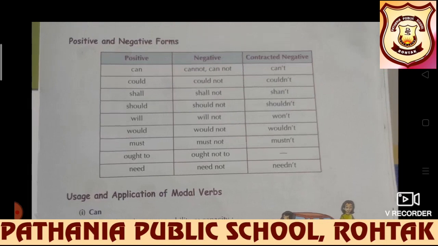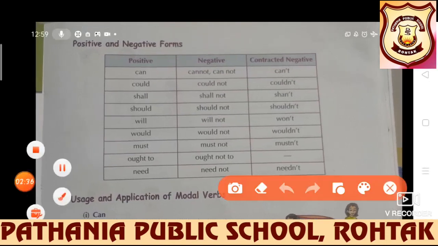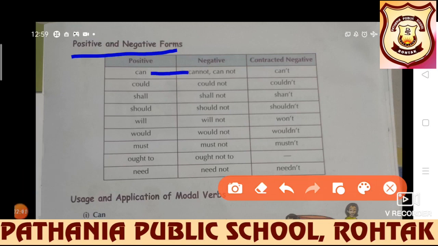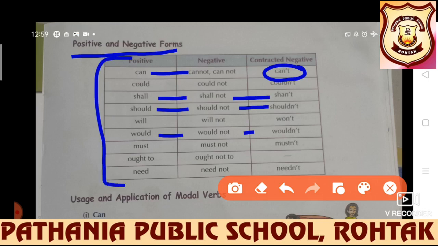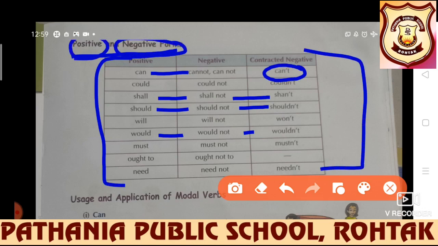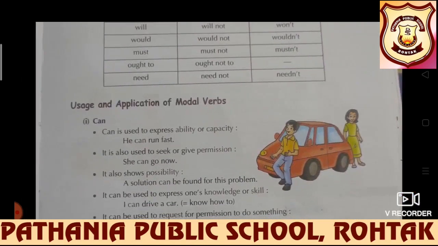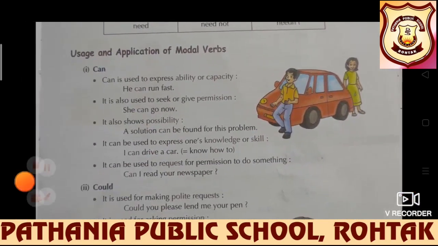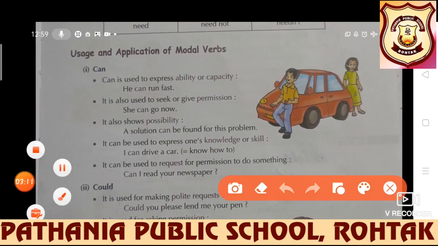Now let's see positive and negative forms of modals. Of course, positive is can, negative is cannot. Its contracted form would be can't; shall, shall not, shan't; should, should not, shouldn't; would not, wouldn't, and so on. This is the table where it is shown what the positive and negative forms of modals are. Further, we have usage and application of modals. Let's learn one by one.